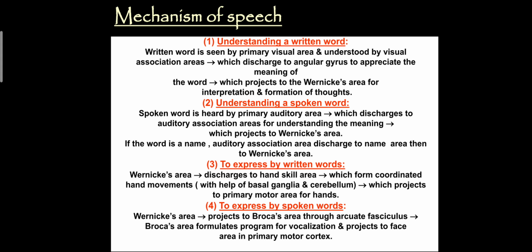If the word is a name, the auditory association area discharges to the naming area and then to Wernicke's area.